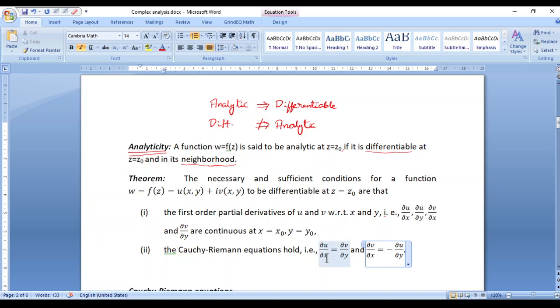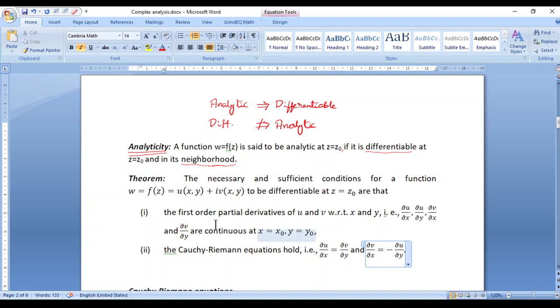So the two equations, dou u by dou x equals dou v by dou y and dou v by dou x equals minus dou u by dou y, put together are called the Cauchy-Riemann equations in Cartesian form, because we are dealing with u and v which are in terms of x and y.